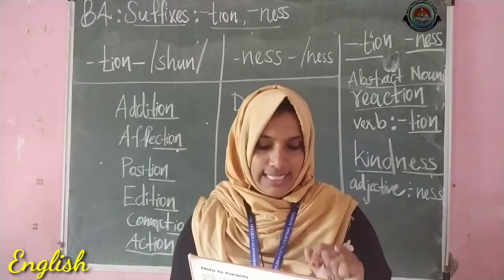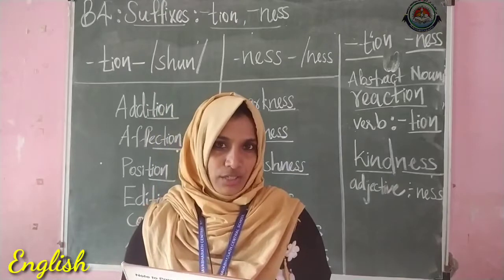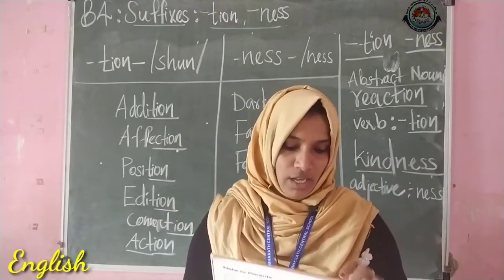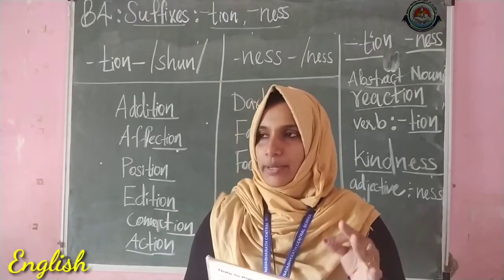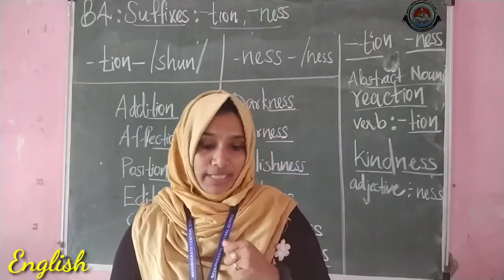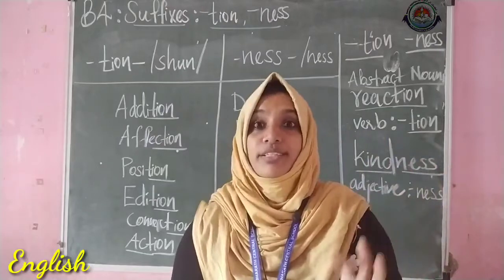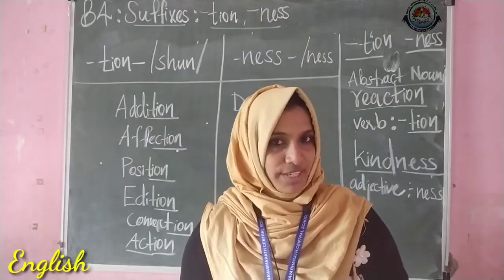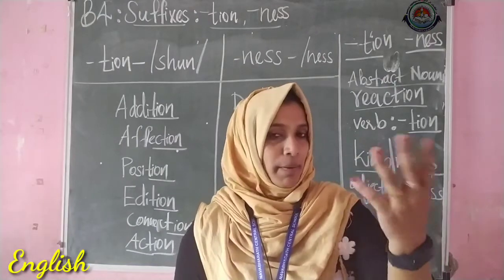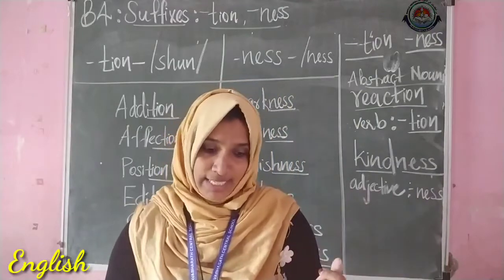Then 3, make sentences using each word below. Inform and information. By using these two words, you have to make two simple sentences. So for inform, we can make a sentence like, I forgot to inform about the meeting. Or information, yes, I got information from the teachers. And fit and fitness, yes, my body is fit. Then fitness, my papa got a fitness certificate. Okay, this is how you can make any simple sentences.